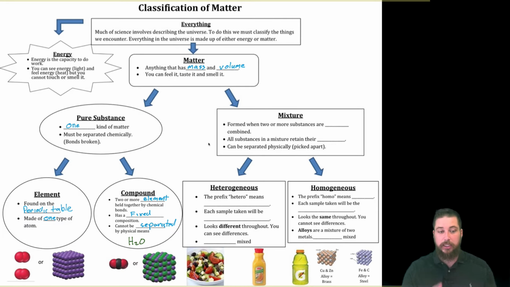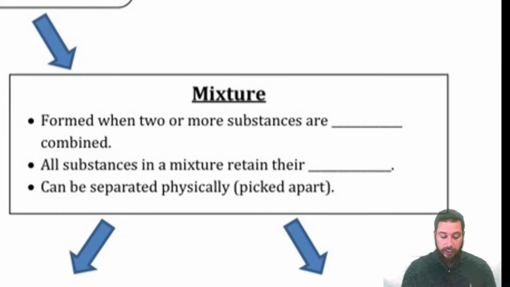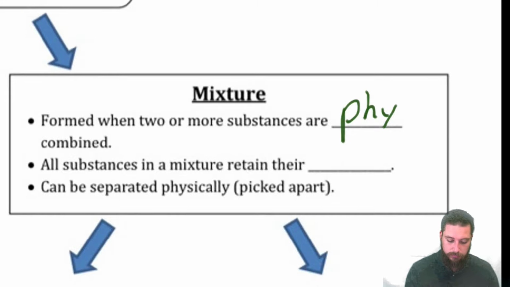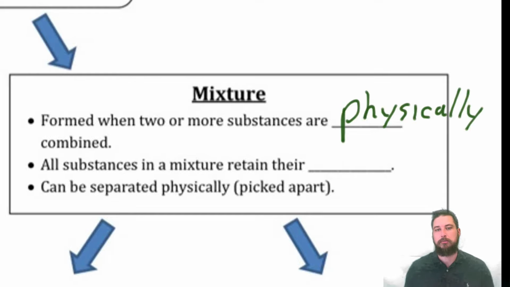The next type is going to be a mixture. And so a mixture is formed when two or more substances are physically combined. To give you an example, you can physically combine a salad. You get the olives, you get the lettuce, you get the cheese, and you physically put them together. However, all substances in a mixture will retain their properties.